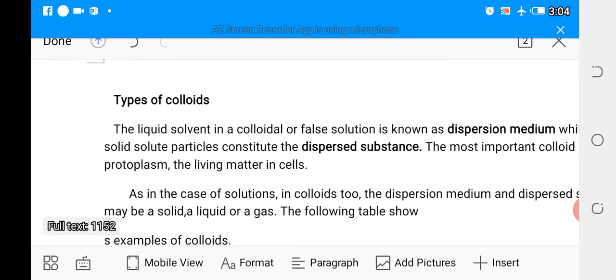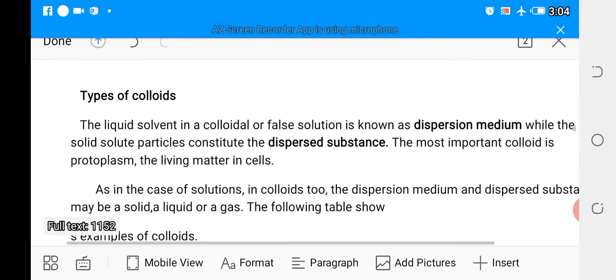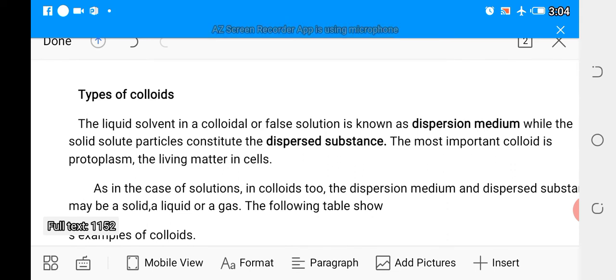Moving forward, types of colloids. The liquid solvent in the colloidal or false solution is known as the dispersion medium, while the solid particles constitute the dispersed substance. The most important colloid is the protoplasm, that is the living matter that we find in the cells.